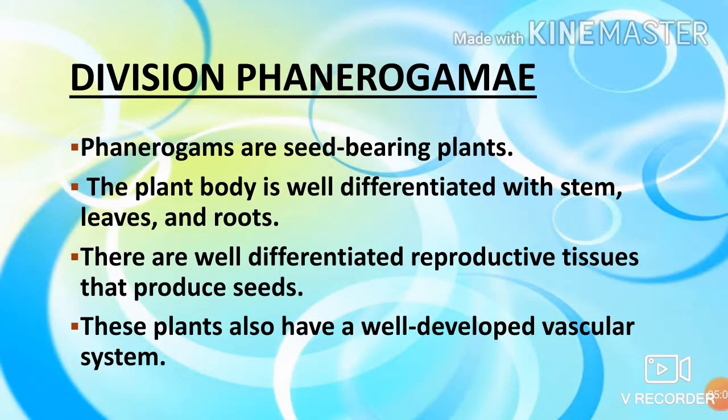Now we'll come to the division of phanerogams. I hope you have understood the three categories which I told about under cryptogams. Now we have come to phanerogams. The characteristic of phanerogams is that they are seed-bearing plants. The plant body is well differentiated with root, leaves and stems. They have well differentiated reproductive tissues that produce seeds. These plants also have a well developed vascular system.